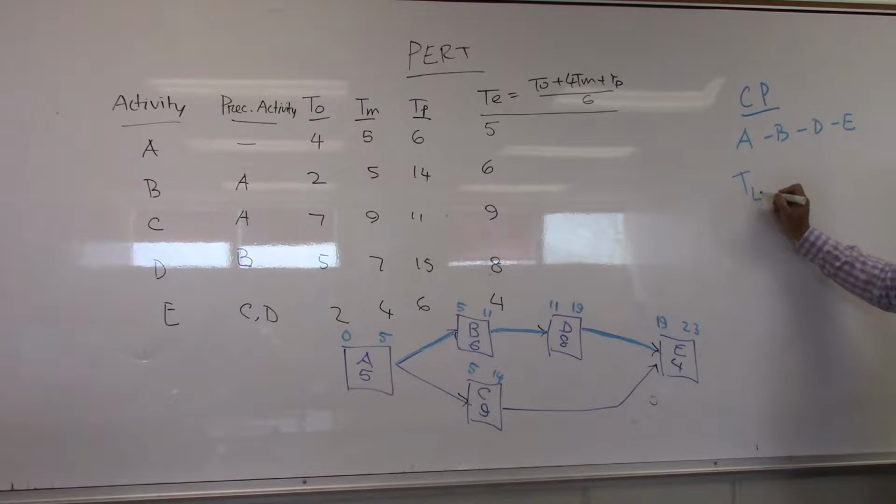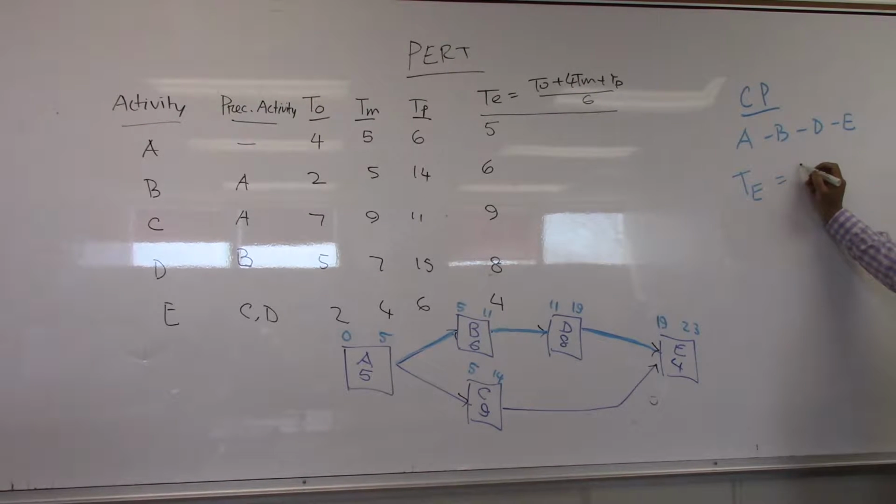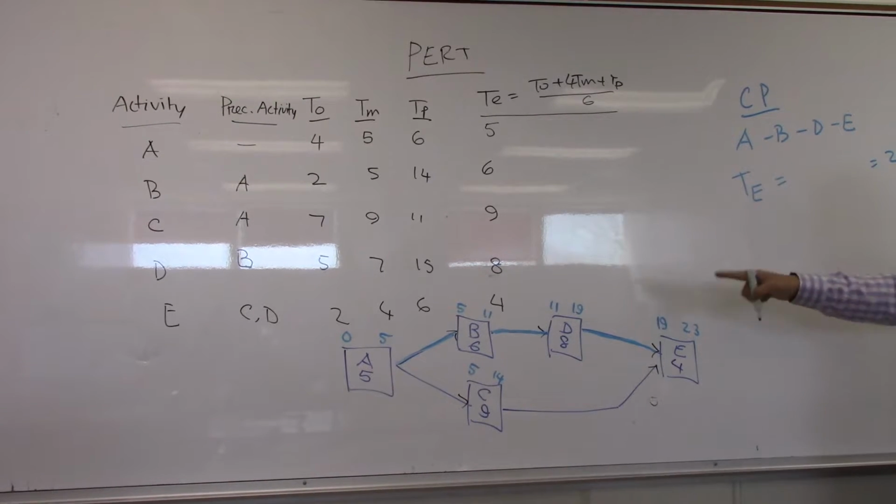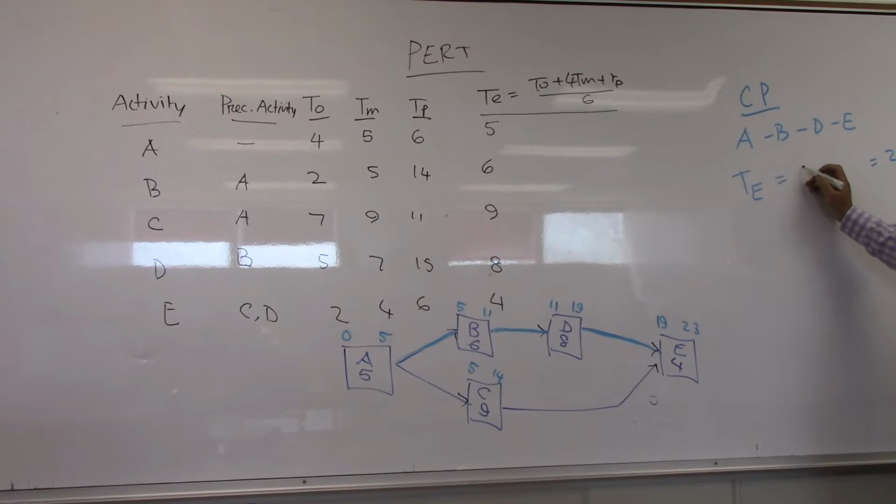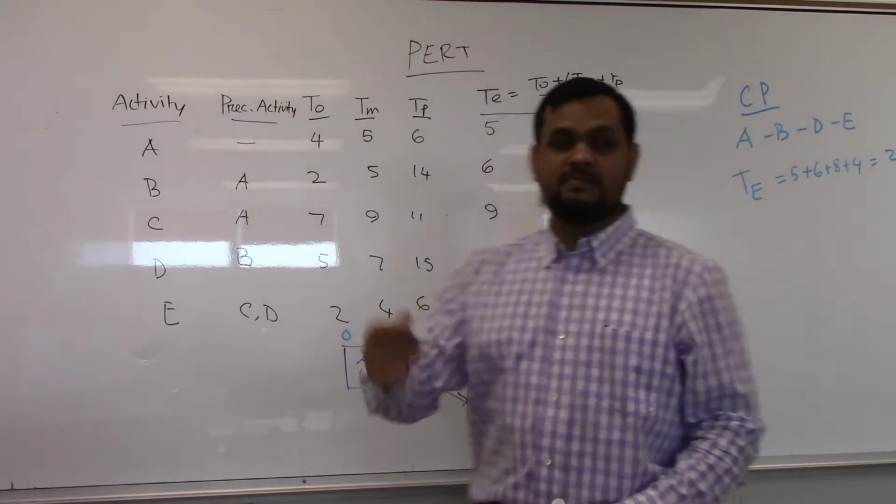What is my expected finish date? 23. Or we can sum up A, B, D, E. A is 5 days, B 6 days, D 8 days, E 4 days. Is it 23? Yes, it must be.